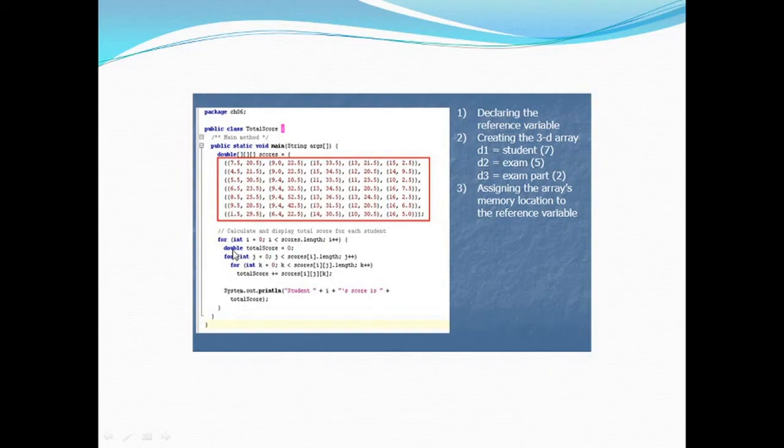Okay, then we are making a variable totalScore, keeping it 0. Then we are making a for loop again and providing a variable j, and this j is less than scores[i].length. What will scores[i].length do? It will have the number of columns for the row to which i is pointing, and similarly scores[i][j].length will have the length of the columns pointed by i, j. In that way we will be able to find the number of columns. Okay.